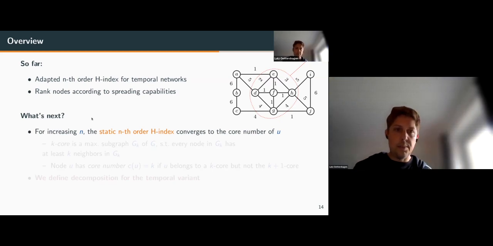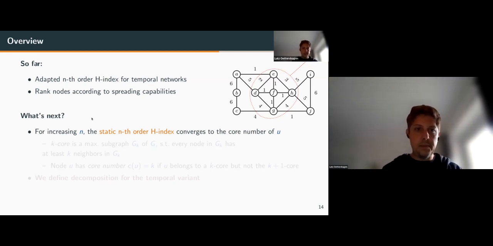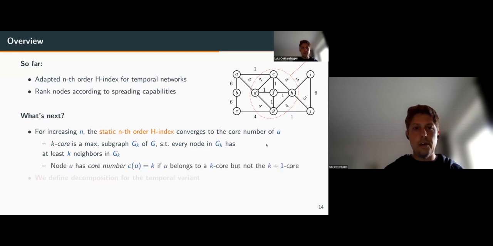And what's the core number? It's based on the k-core. A k-core is a maximum subgraph G_k of G, such that every node in G_k has at least k neighbors in G_k. And then node u has a core number of k if u belongs to a k-core, but not to the k+1 core.